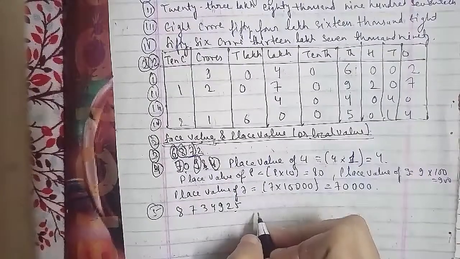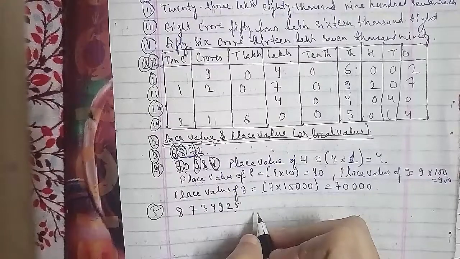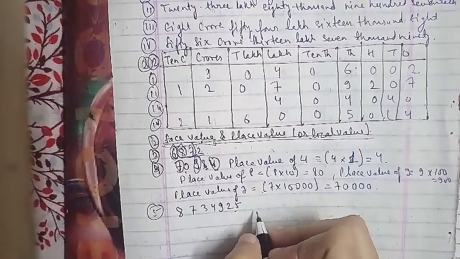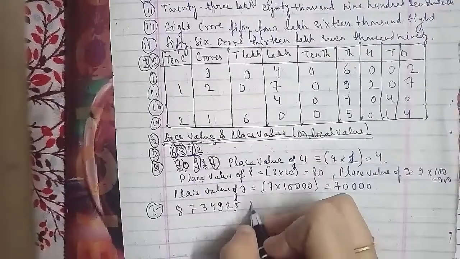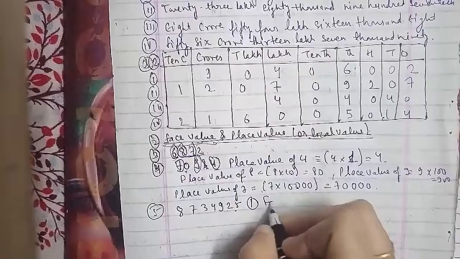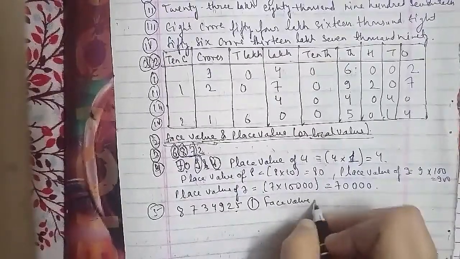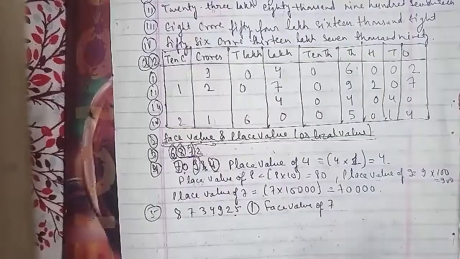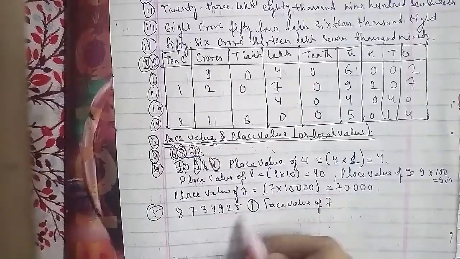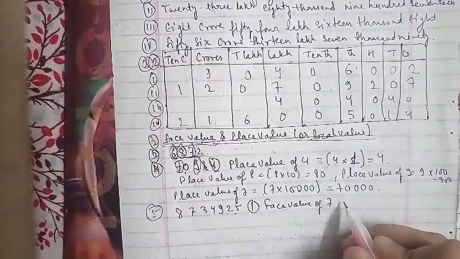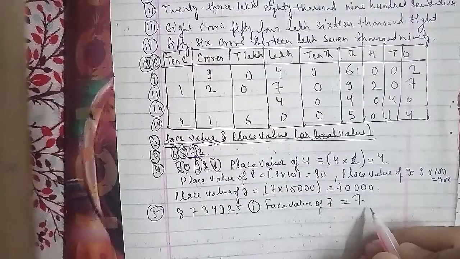The first is the face value of 7. So they asked you the face value of 7, and you know it very well. We have to find out the face value of 7 here. As I told you, the number itself is the face value. So 7 is here, so the face value of 7 would be equal to 7. The other question in this term is the face value of 9. The face value of 9 is itself the number, so 9 is the answer.